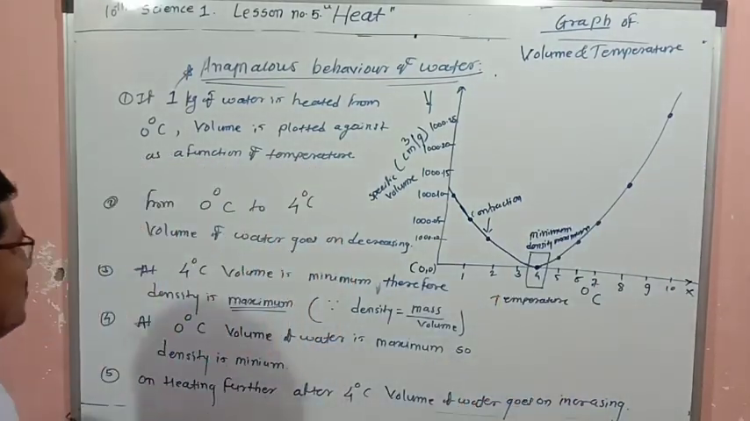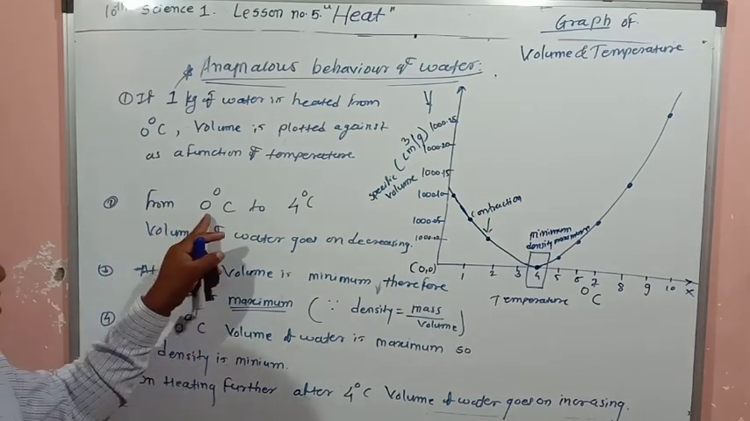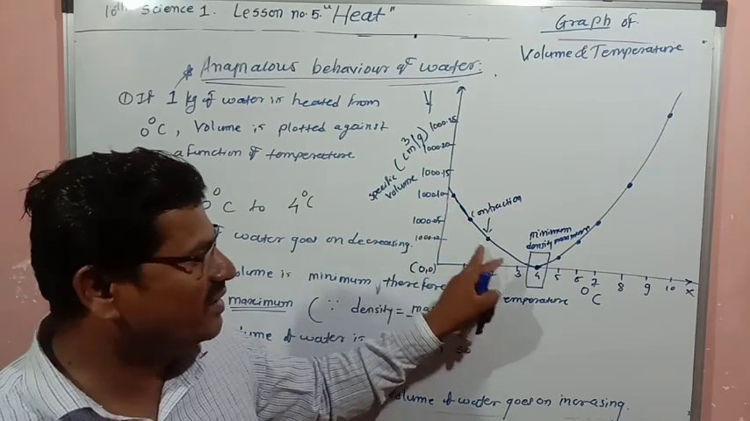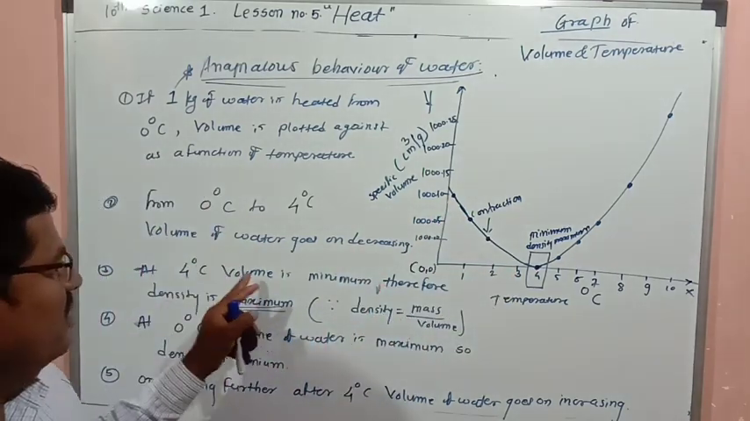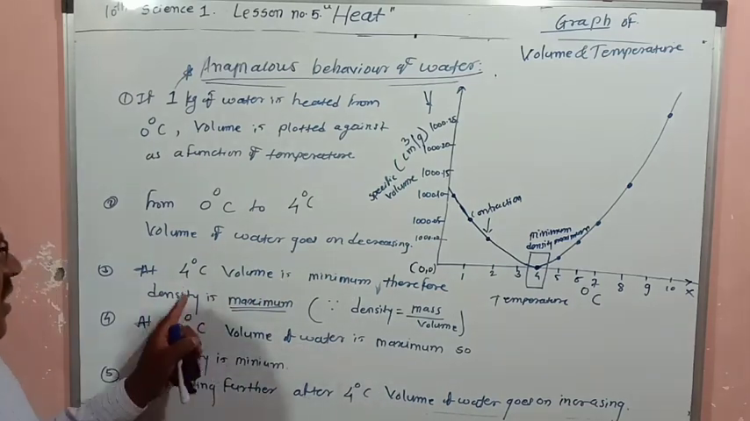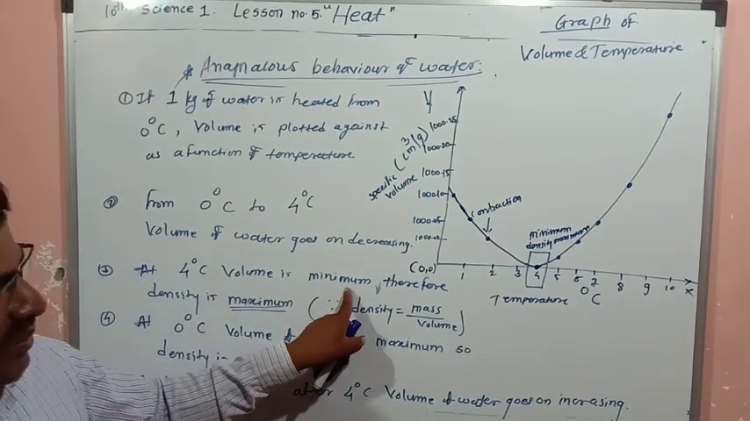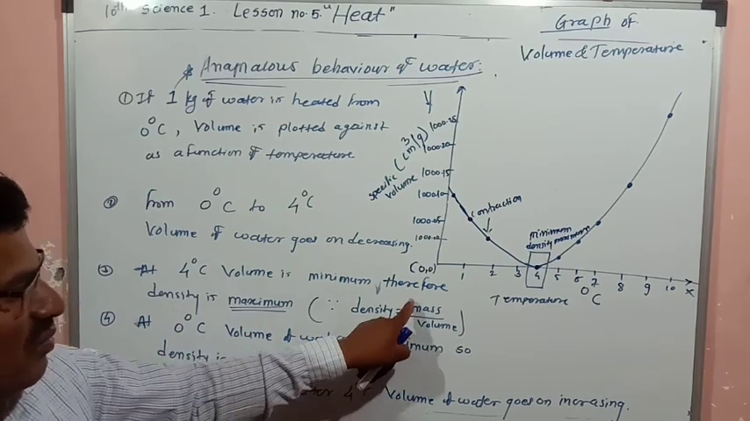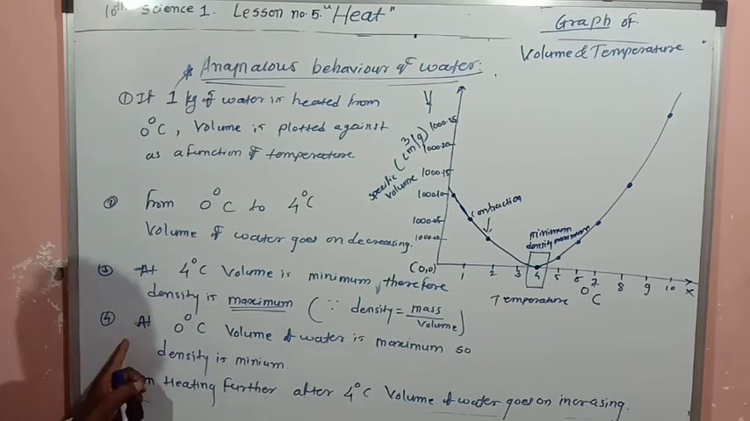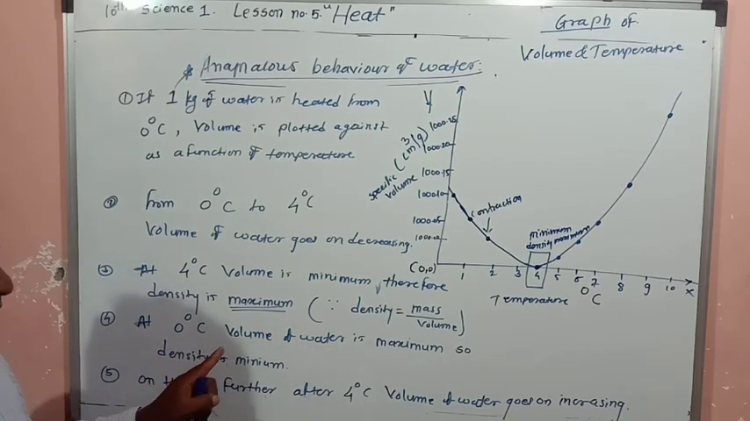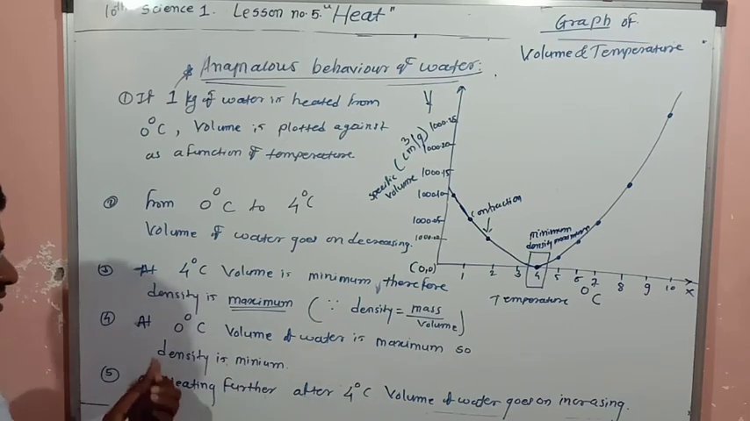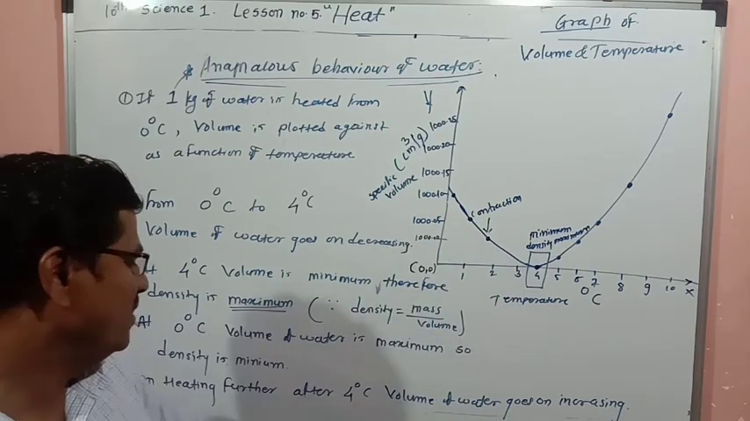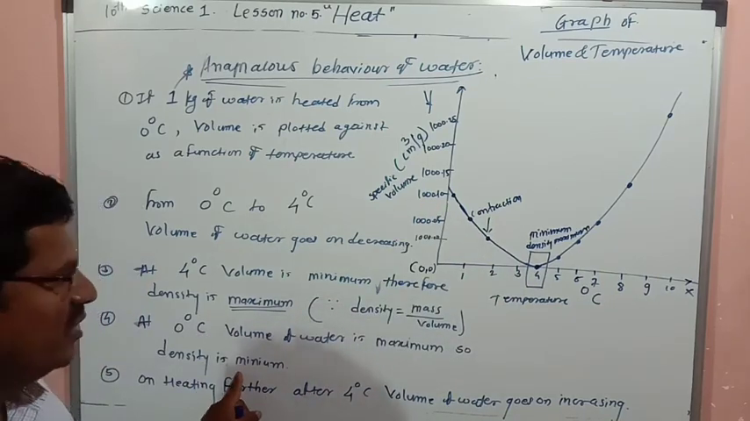So this is the graph. The second point is that from 0 to 4 degrees Celsius, if you heat, volume decreases. The third point is that at 4 degrees Celsius volume is minimum, and therefore density is maximum, since density is equal to mass upon volume. The fourth point is that at 0 degrees Celsius, the volume of water is maximum as compared to 4 degrees Celsius, and density will be minimum.